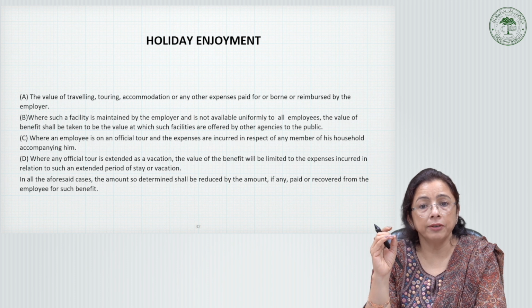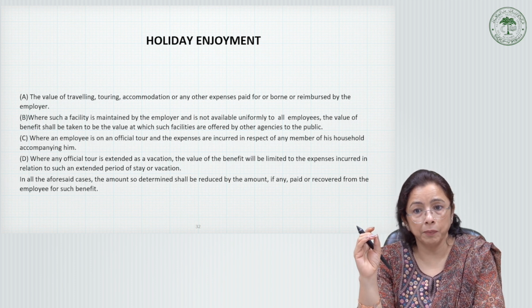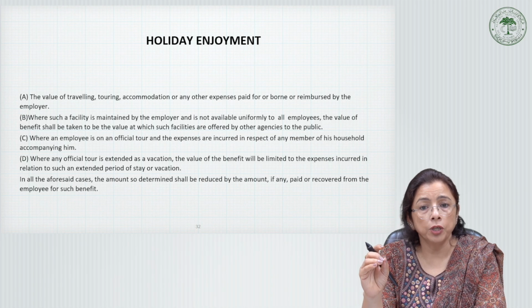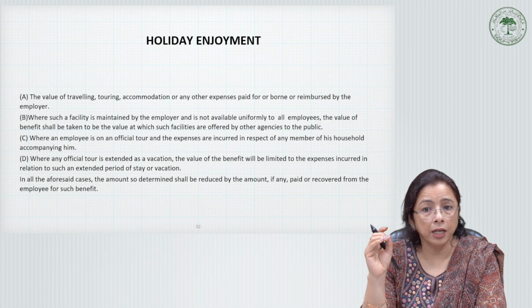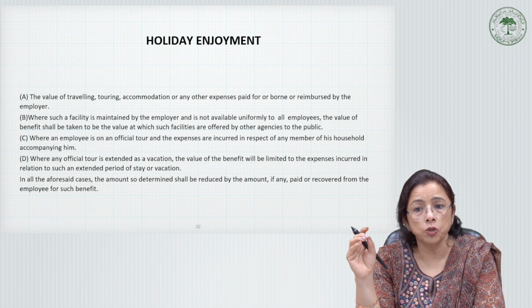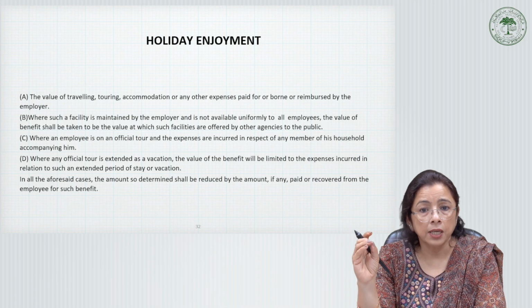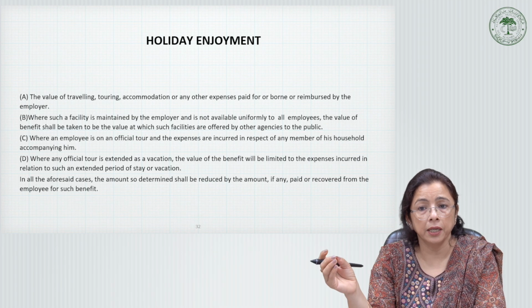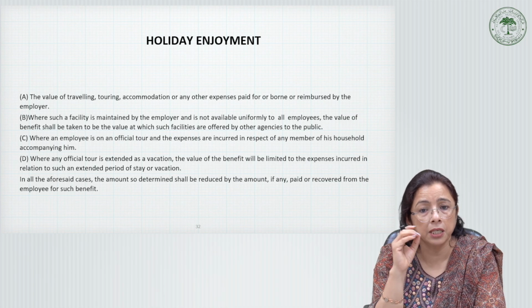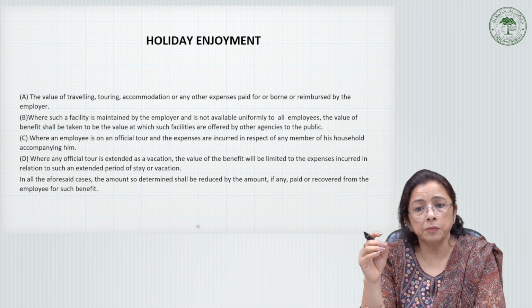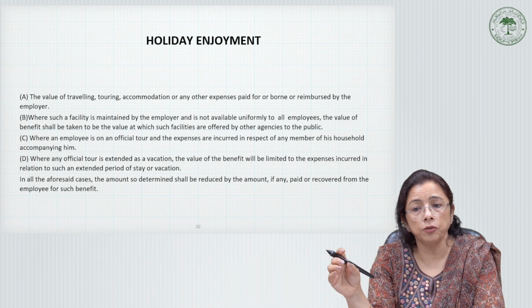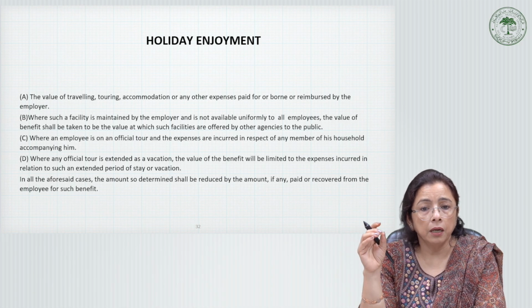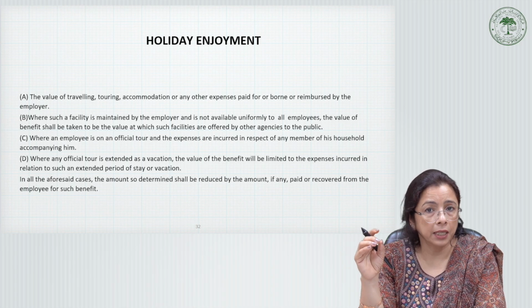Secondly, where such a facility is maintained by the employer and it is not available uniformly to all employees, the value of the benefit will be taken to be the value at which such facilities are offered by other agencies to the public. It means that if such a facility is maintained by the employer and it is made available to all employees uniformly, then the value of the benefit shall be taken as nil.